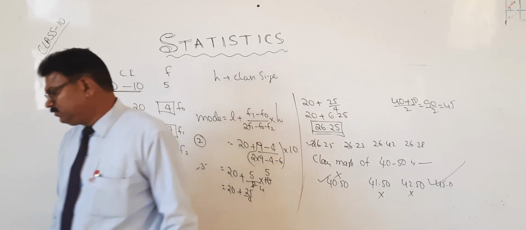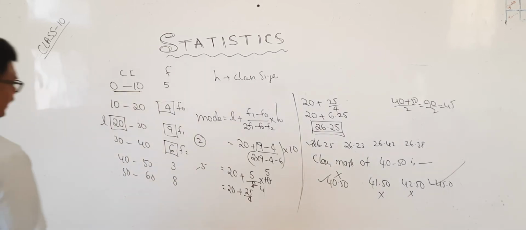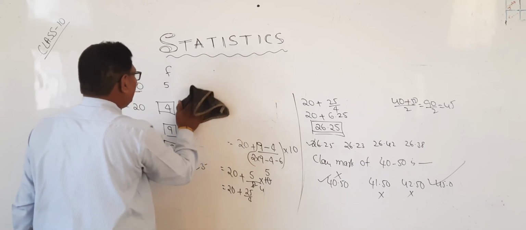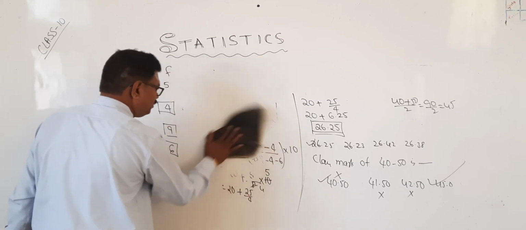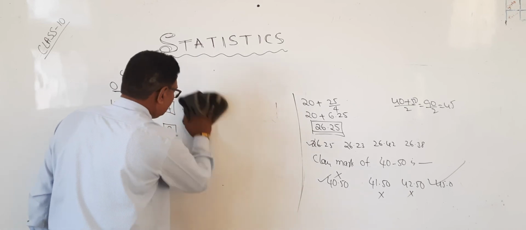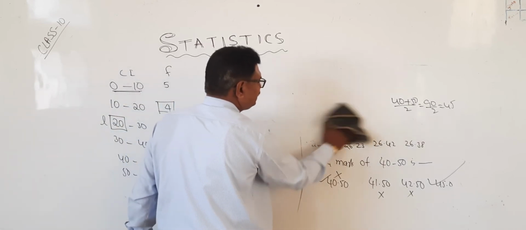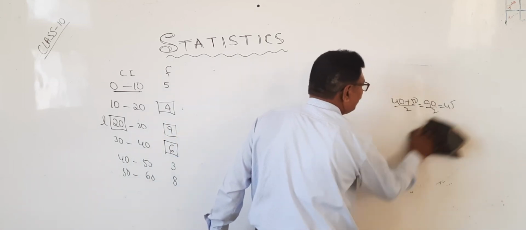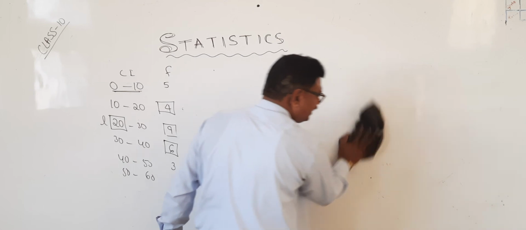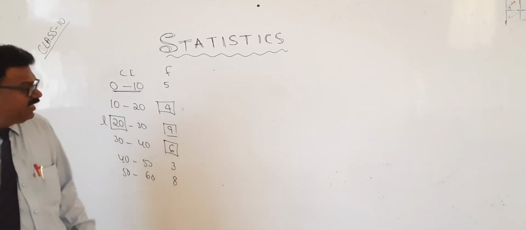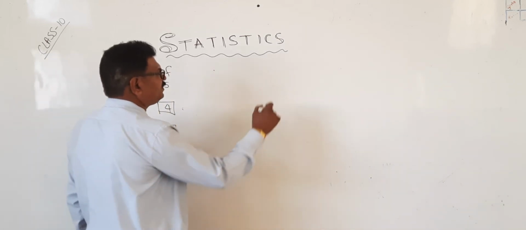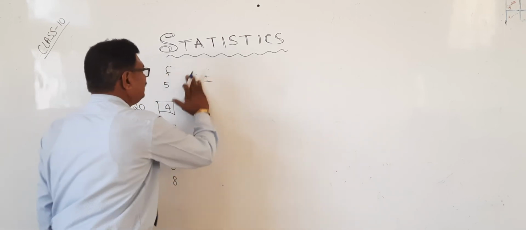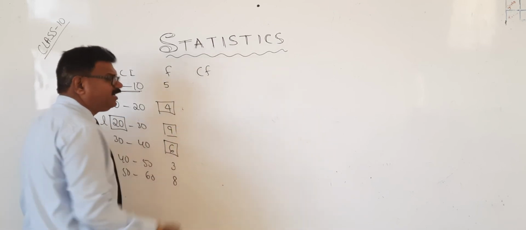Okay? Yes. So we have studied mean, median, and mode. Now for this data, we will find out the median. Median means what I told? Middle most term, but here there is no middle most term. For this, the procedure is different. So what is the procedure here? First we should write here CF. CF means cumulative frequency. Cumulative frequency means what?